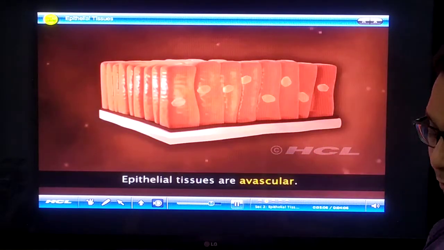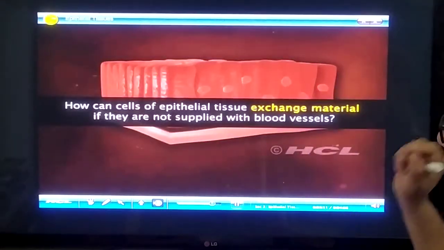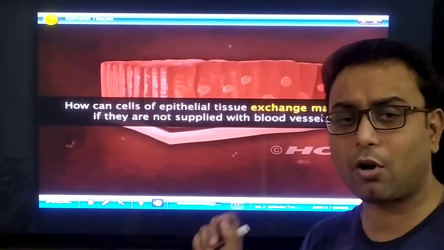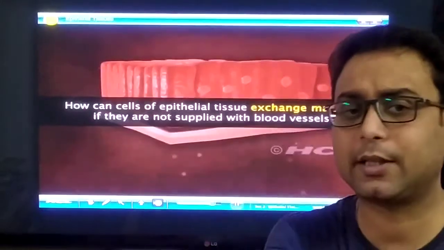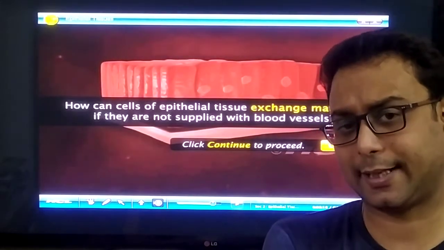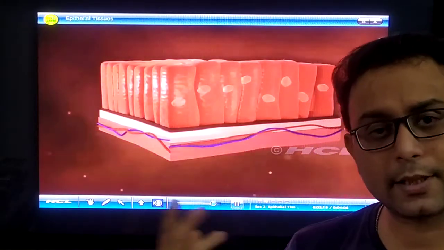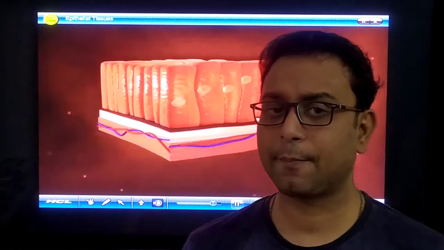Clear? Now, epithelial tissue is avascular. That means blood vessels are not directly attached to this epithelial tissue. So how do the cells get oxygen? Because oxygen is necessary in every cell. By the simple diffusion process, the cells get oxygen and nutrients.